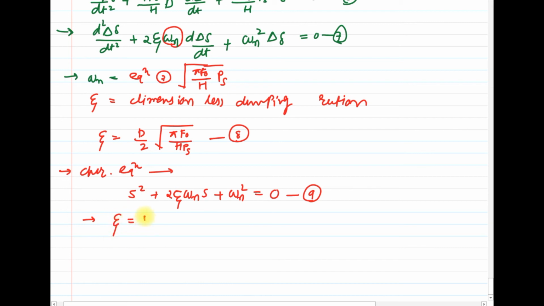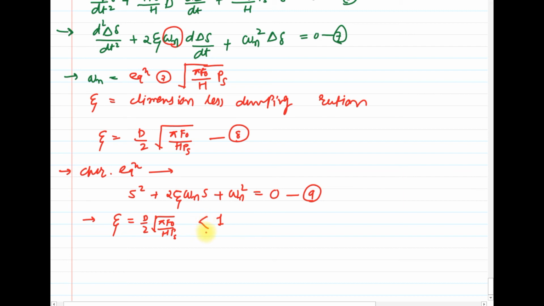For the normal operating condition, zeta, which is equal to D by 2 under root of pi f0 upon H into Ps, is less than 1. For the steady state operating condition of the system, zeta will be less than 1.